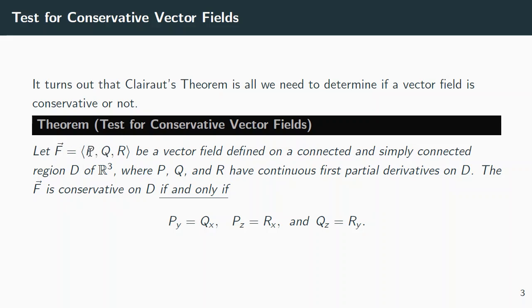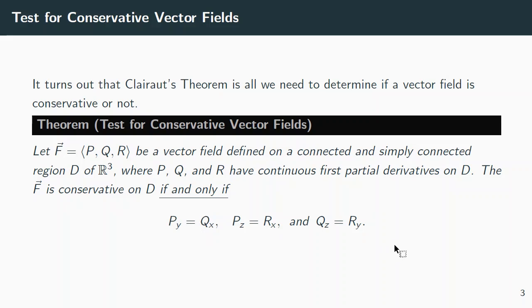So Py should equal Qx, Qz should equal Ry, and Pz should equal Rx. If it's a 2-dimensional vector field with just P and Q, there's just the one condition: Py has to equal Qx. Py would be fxy and Qx would be fyx, and they would have to match up if there was some little f whose gradient was the vector field.